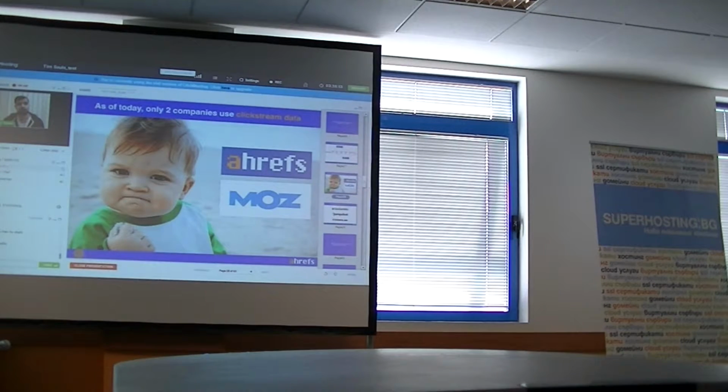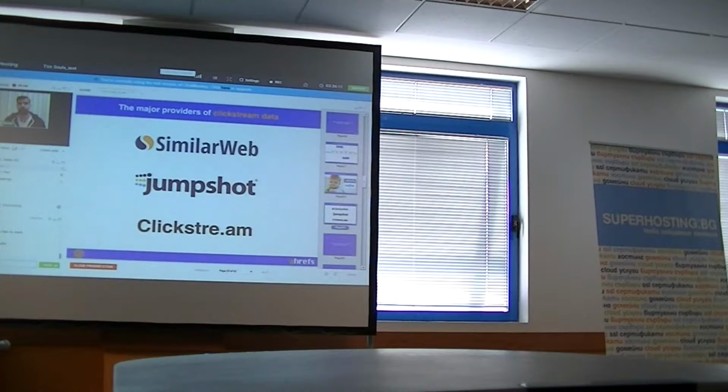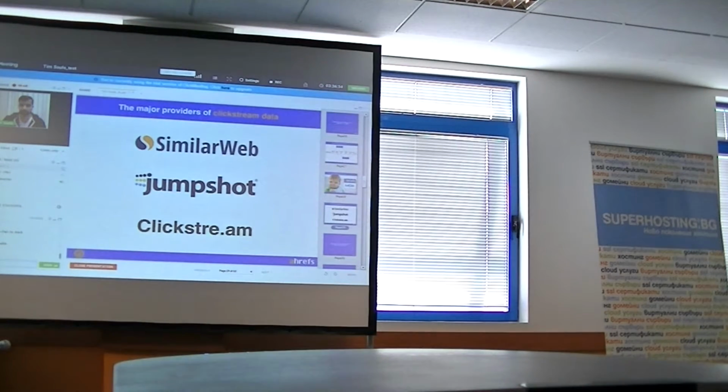This is because other than using information purely from Google AdWords, Ahrefs and Moz are also pairing it, modeling it against data that comes from Clickstream sources. And this is why we have slightly more, I would say, accurate search volume numbers than all these other tools. And if you know about Clickstream data, I have listed 3 providers. I'm pretty sure you've heard of SimilarWeb already, and the other 2 are JumpShot and Clickstream. So if you want to learn more about Clickstream data, research what these guys do.